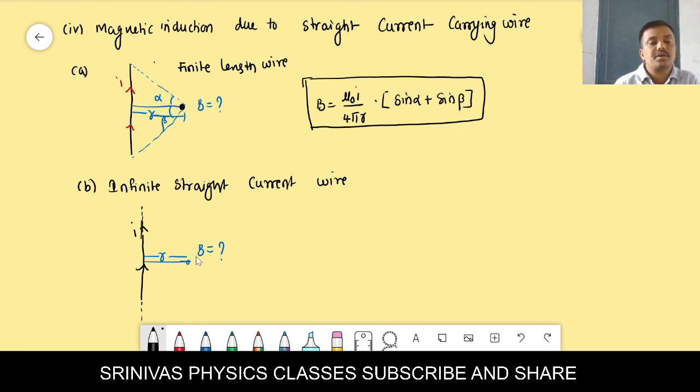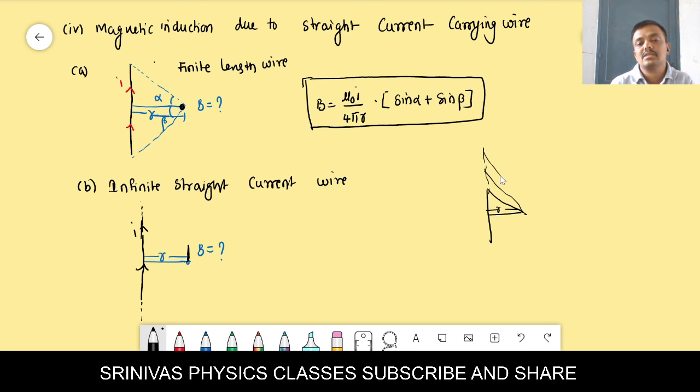Then what you have to do here? You have to join both ends with the point where you have to find out the magnetic induction. But this point is not here, it is at infinity. Then in order to join the point at infinity, you should go parallel to it. Here we can go like this. You see, if this much length is there, when you join this you will get like this. If the length increases, the angle increases.